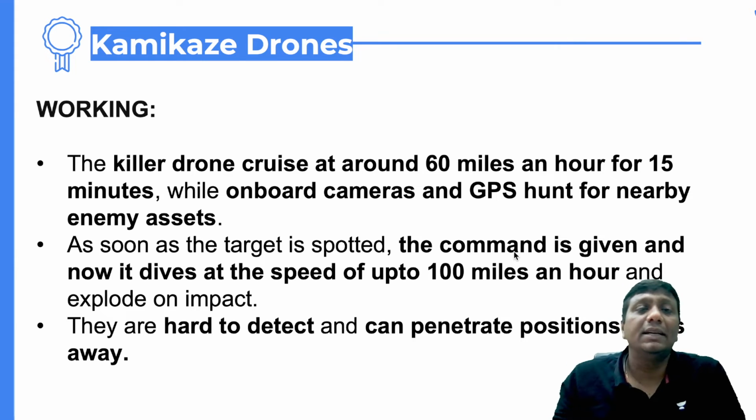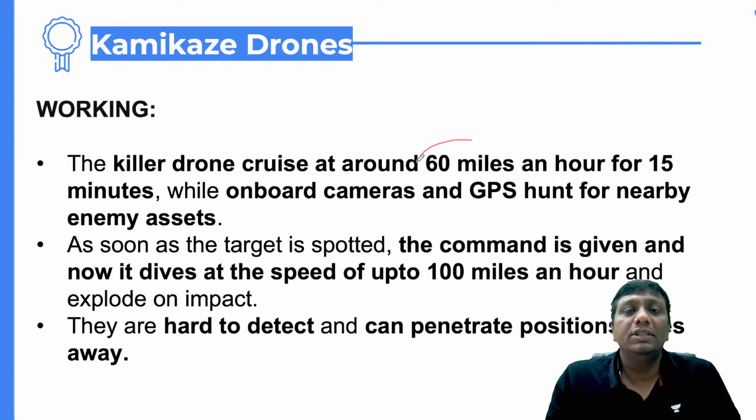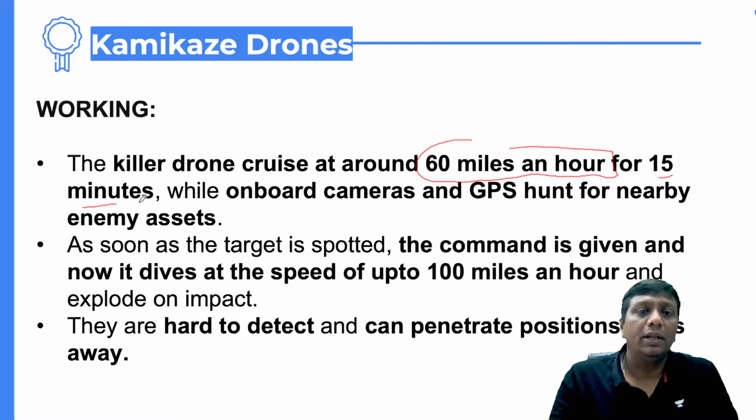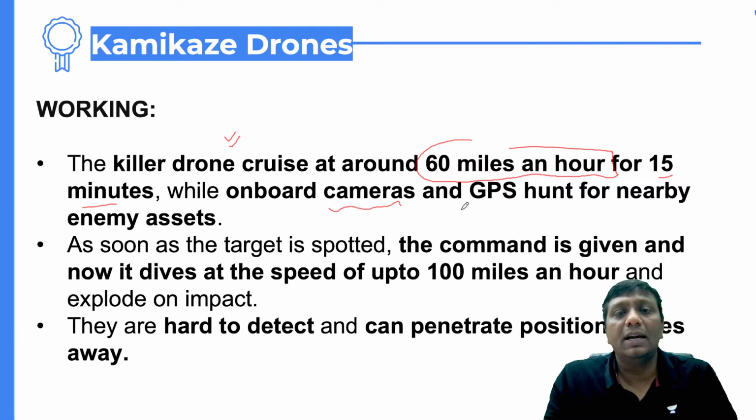What about the working mechanism of kamikaze? Very simple, guys. How is the kamikaze working? The normal speed is around 60 miles an hour for 15 minutes. The killer drone cruises at around 60 miles an hour for 15 minutes, and it is watching with the help of its cameras and GPS system for nearby enemy assets.